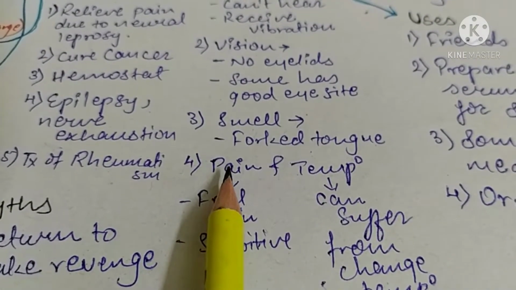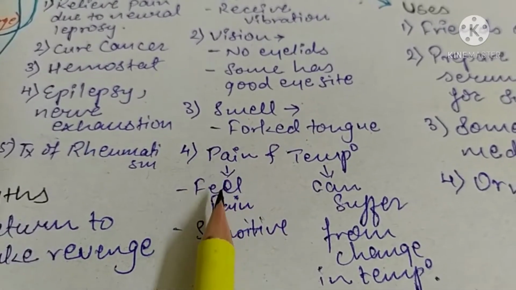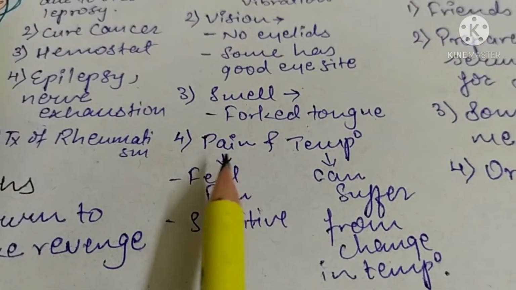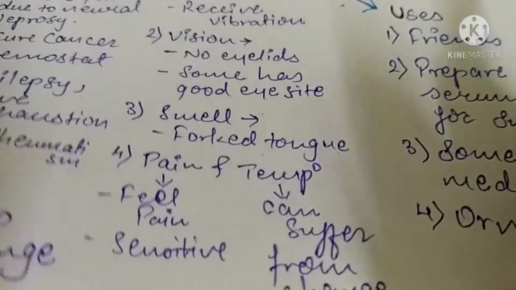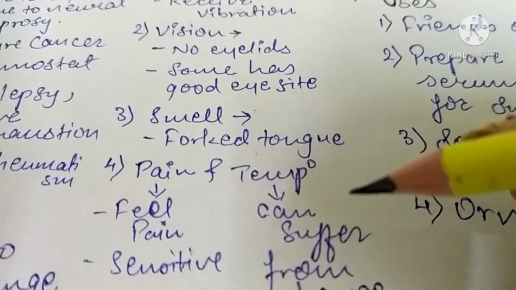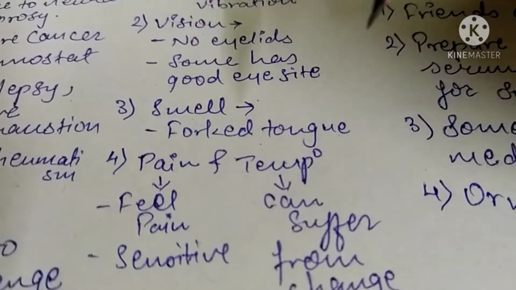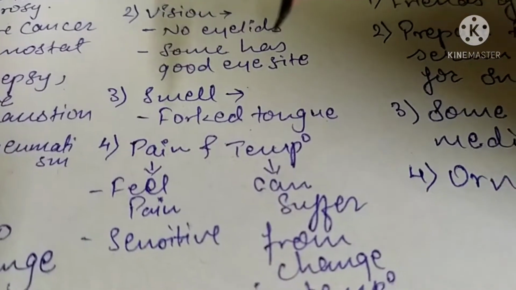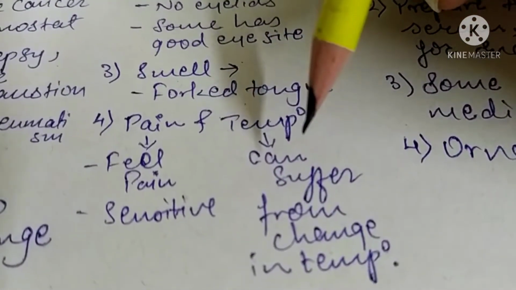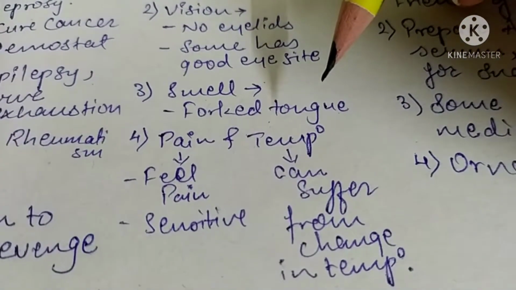Then pain and temperature. Pain means nociception and temperature means thermoception. This is well developed in snakes. Pain is felt by snakes, and snakes are more sensitive to pain and to temperature or climatic changes. They can suffer due to temperature changes. When it gets too cold, their metabolic rate goes down, and they can become very sluggish or unconscious, or they don't move, so they don't lose their energy. And when it's very hot, they can dehydrate and even die of dehydration.